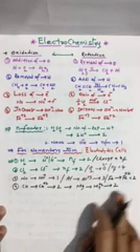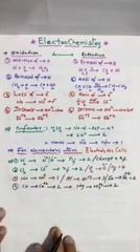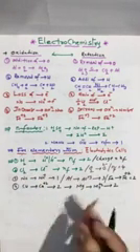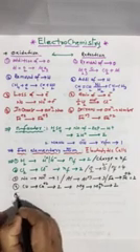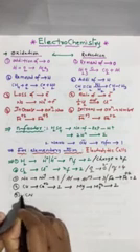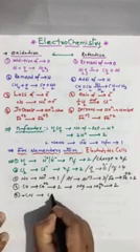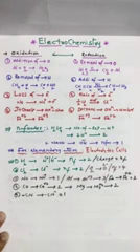So magnesium 2, iron 2, copper 2, sodium 1, aluminum 3. In combined state, how much charge it exhibits, that only is the N factor. Clear? For example, cyanide they asked, CN. Cyanide generally exhibits as CN minus, so N factor is 1.